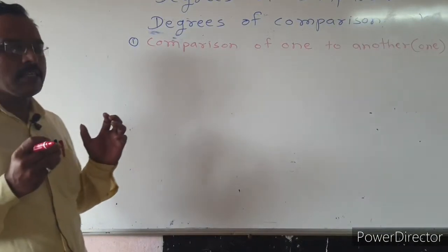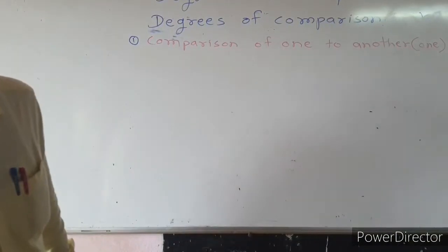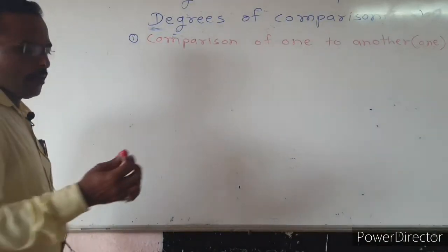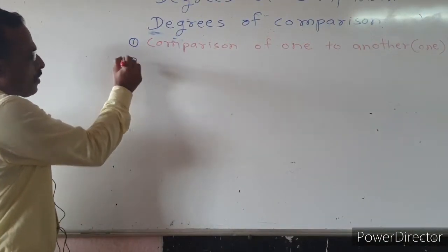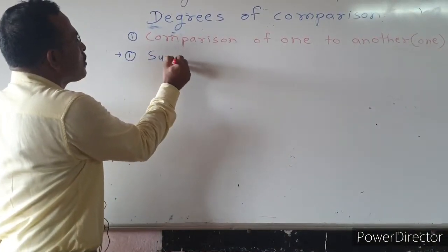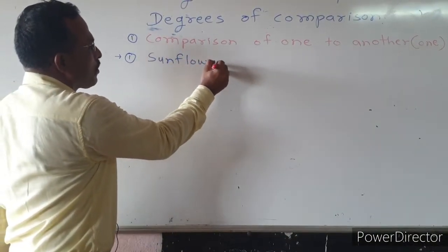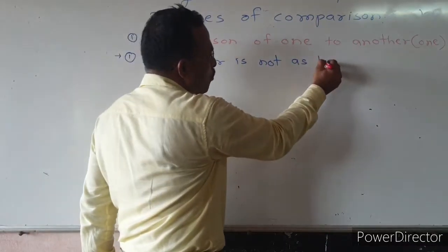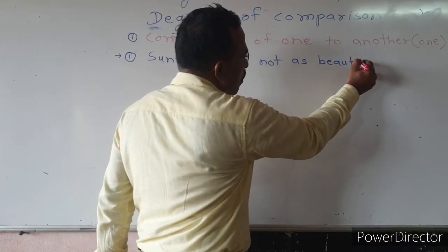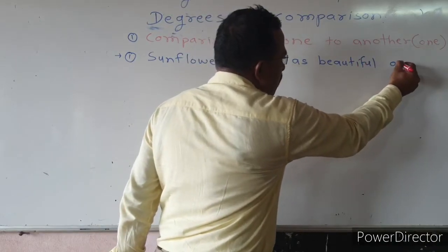We don't solve the sentences in superlative degree. Look here, first example. Sunflower is not as beautiful as a rose.